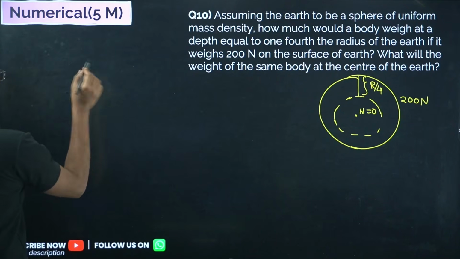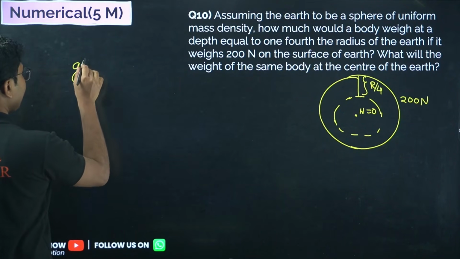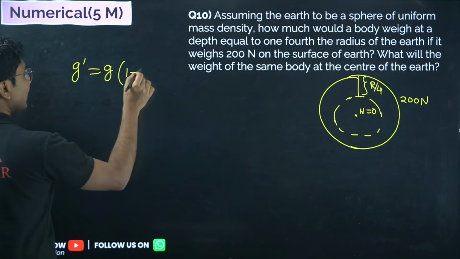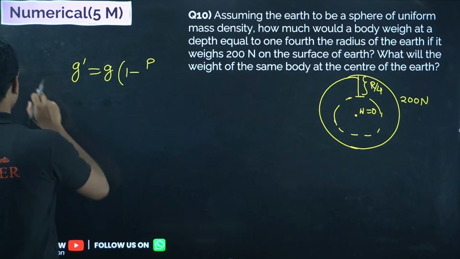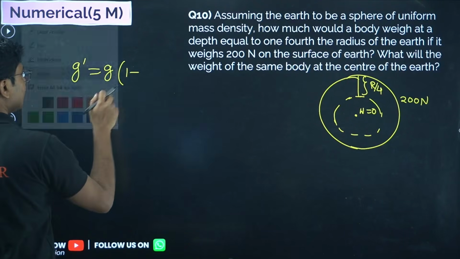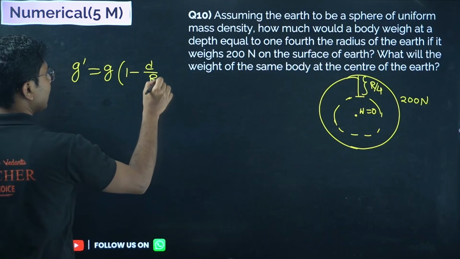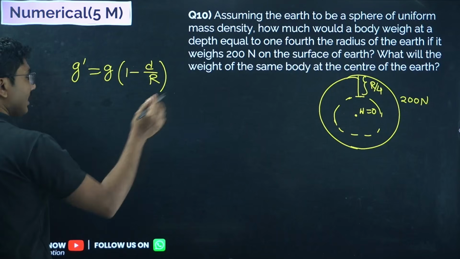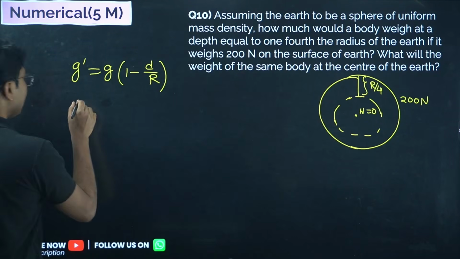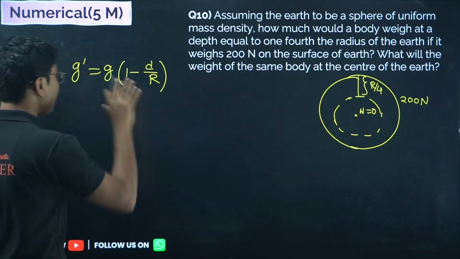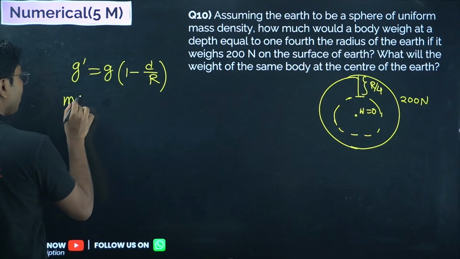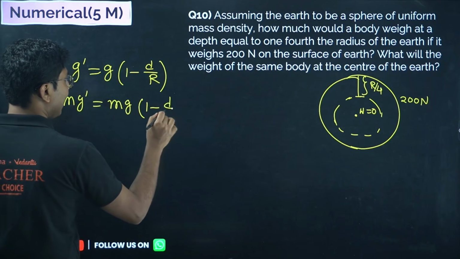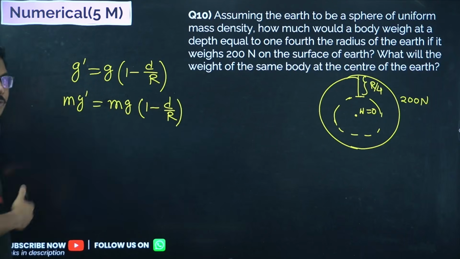Now we know from our derivation that the gravitational acceleration at a depth is given by g dash equals g into 1 minus depth divided by radius. Right, this is the gravitational acceleration at a depth d. Now here the depth is r by 4, so we will calculate how to calculate weight. For that you have to multiply by m on both sides. So mg dash equals mg into 1 minus d by r. Okay, m is constant for all objects, so you can multiply m.